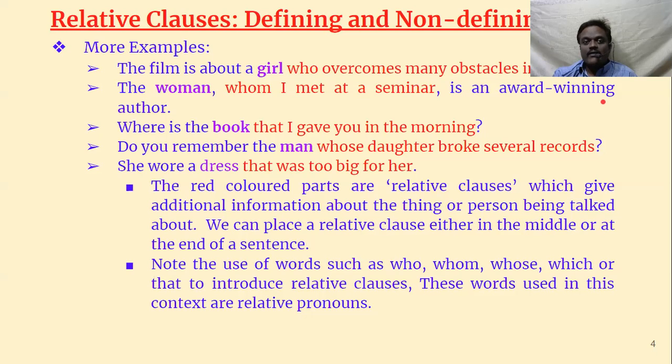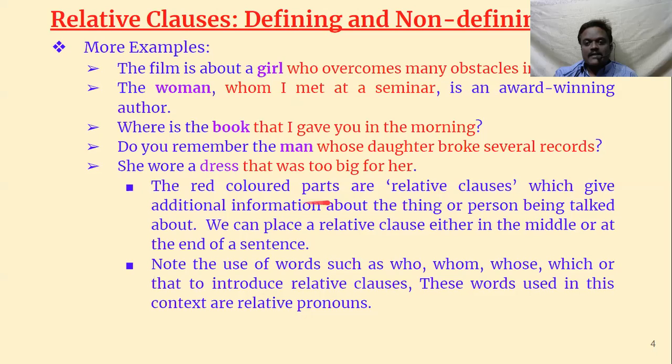He is an award-winning author. Where is the book? Which book? That I gave you in the morning. Do you remember the man whose daughter broke several records? So here again we are talking about a man, and we are giving some extra information, that his daughter broke several records. She wore a dress that was too big for her. Which dress? She is wearing a dress which is too big for her.